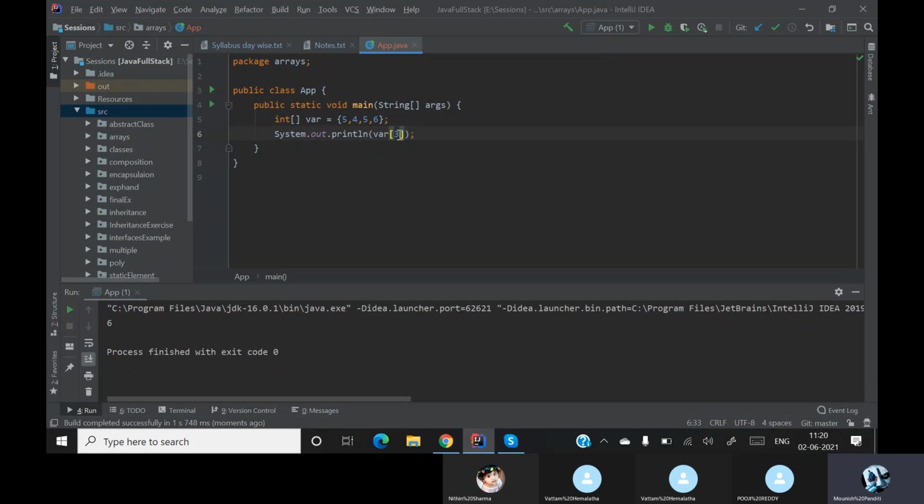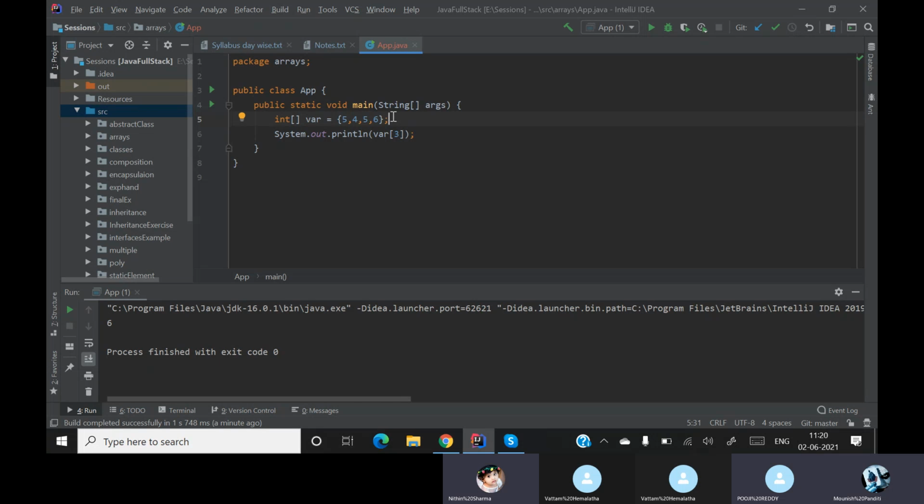So variable 3 means 6, because the index starts from 0, 1, 2 and 3. So if there are 4 elements in an array, the length of the array is 4, the first value of the index will be 0 and the last value of the index will be length minus 1. Till now, are we clear?